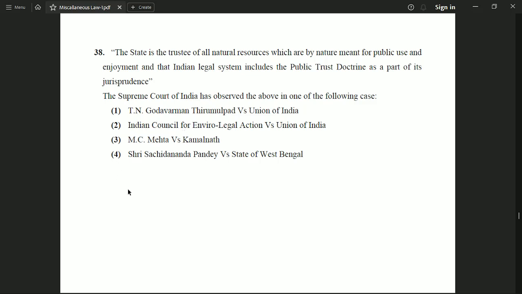Option number 1 is T.N. Godavarman Thirumulpad versus Union of India. Option 2 Indian Council for Enviro Legal Action versus Union of India. Option 3 MC Mehta versus Kamalnath, and option 4 Sri Sachidananda Pandey versus State of West Bengal. So the correct option to this question is option number 3, which is MC Mehta versus Kamalnath was the case in which this statement about the public trust doctrine was observed by the Supreme Court.